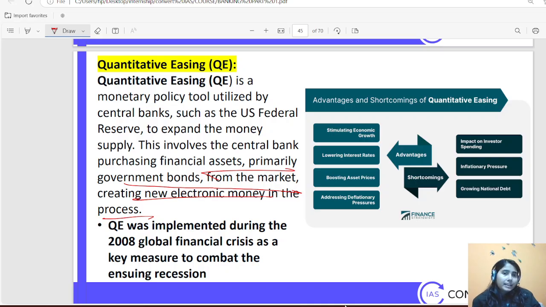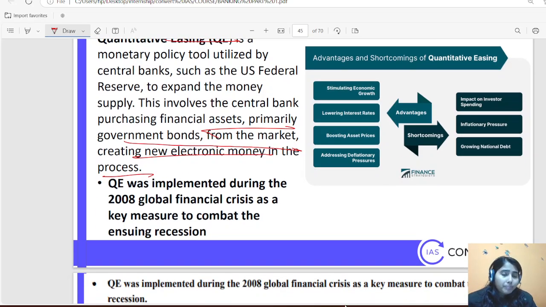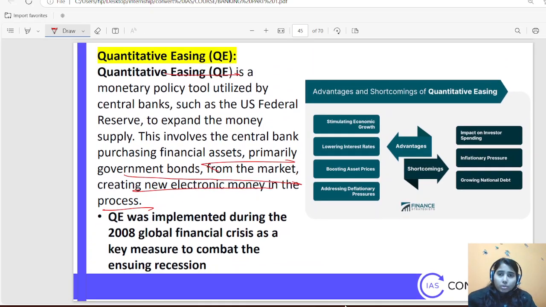So quantitative easing means RBI is printing new electronic money, and they are buying government securities and getting money back into the economy.